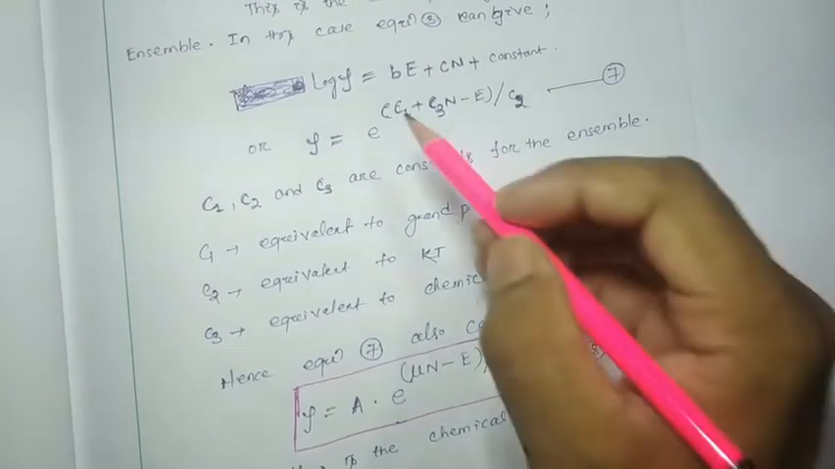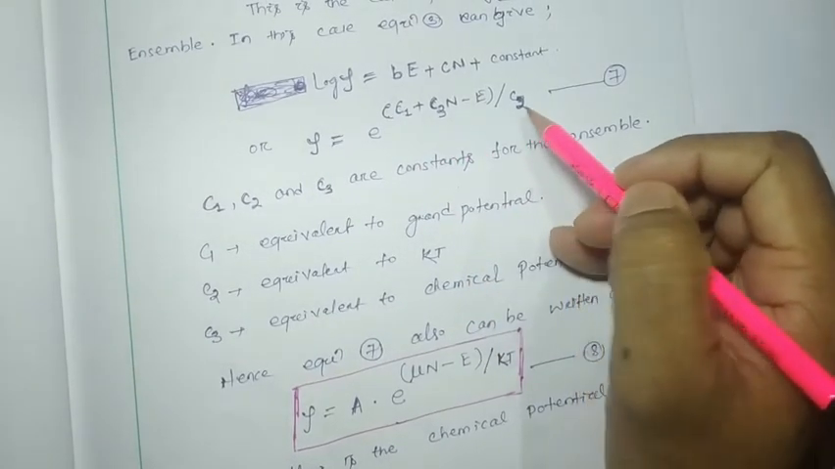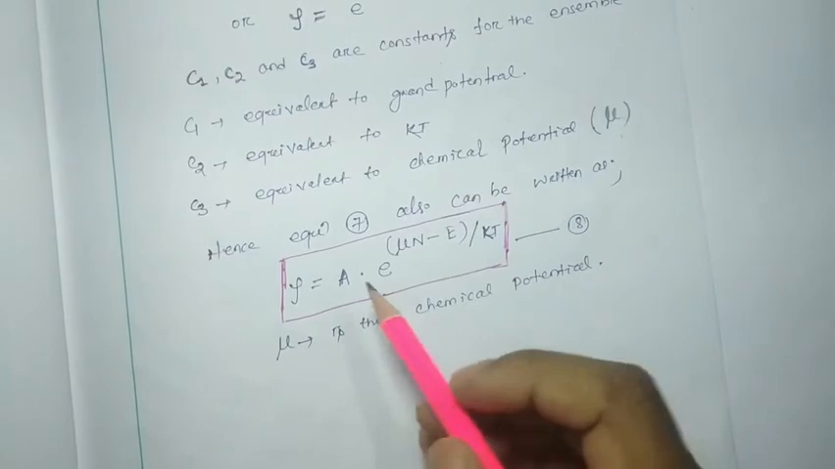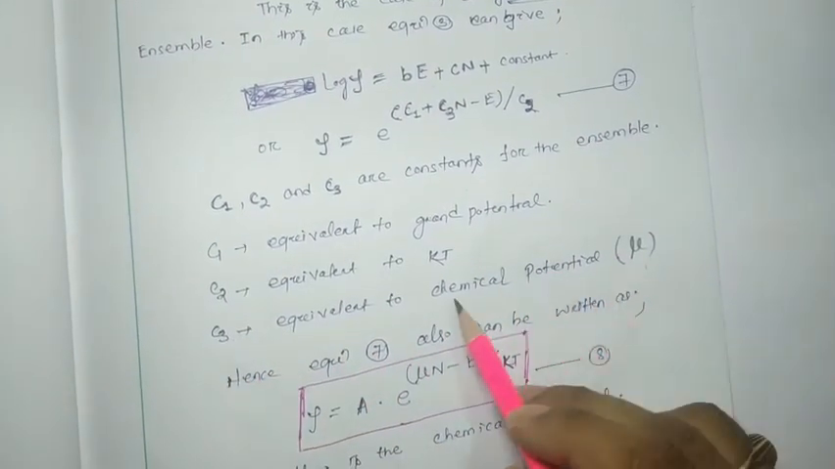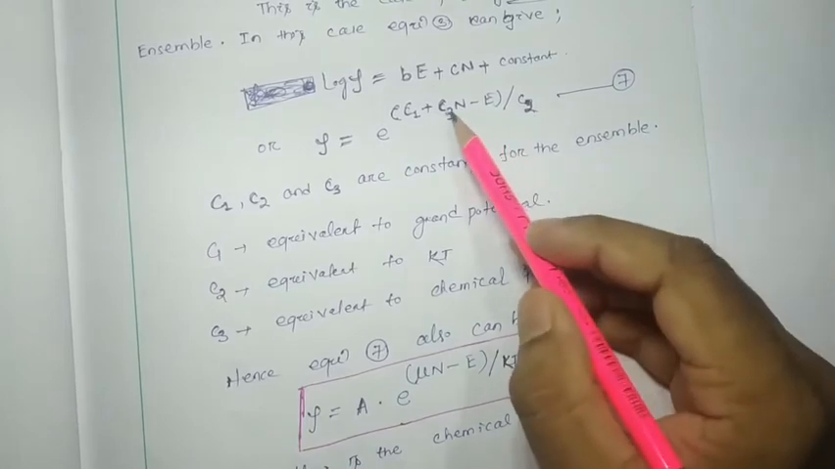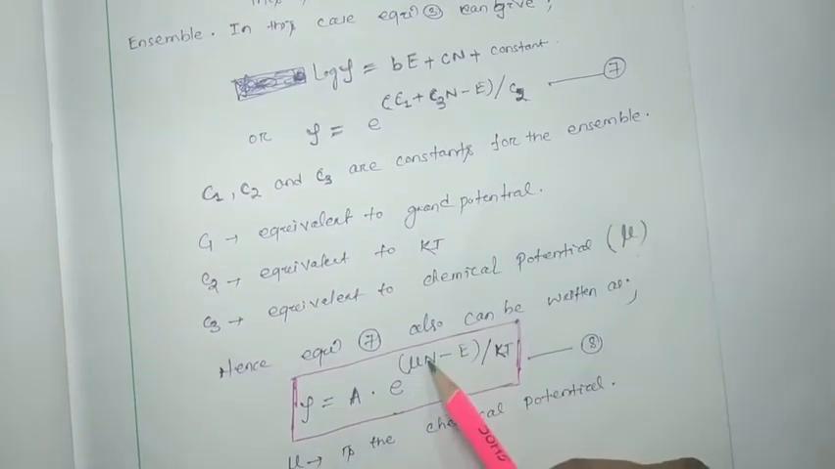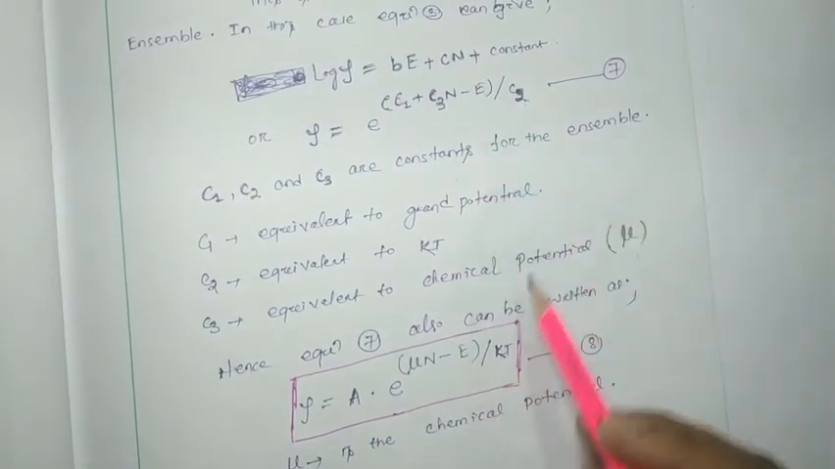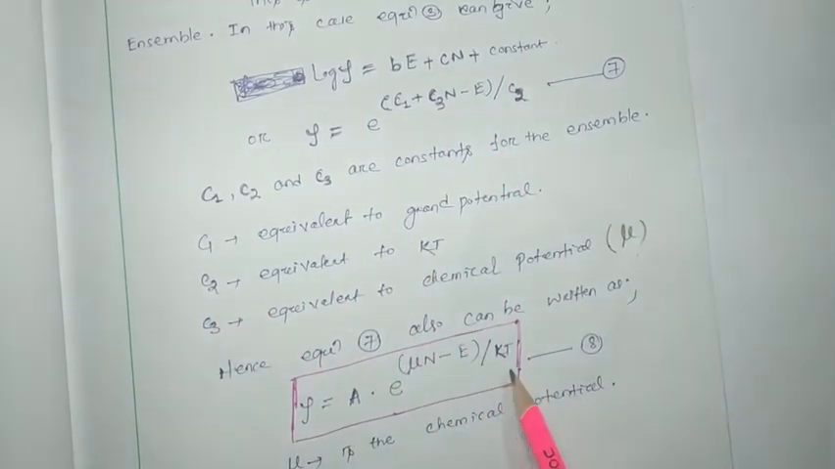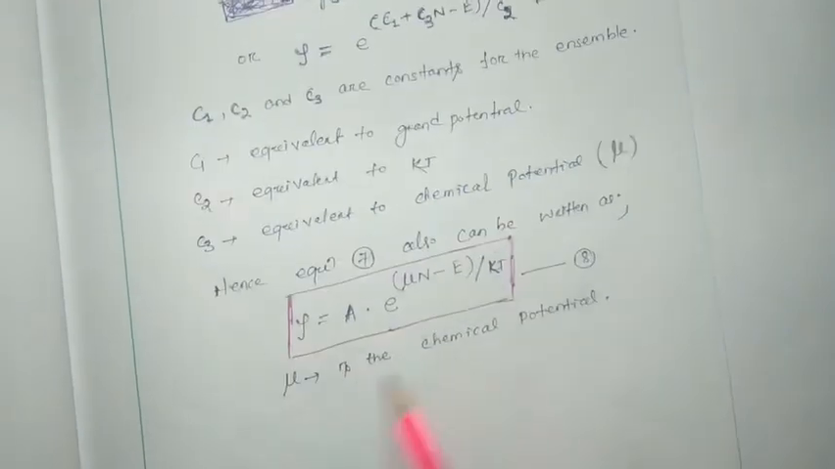So e to the power C1 by C2 can be written as any constant A into e to the power, as I told, C3 is your chemical potential, so instead of C3 we can write mu into n, minus E by C2 is nothing but KT. So here mu is the chemical potential.